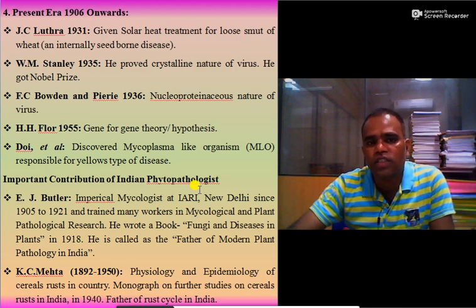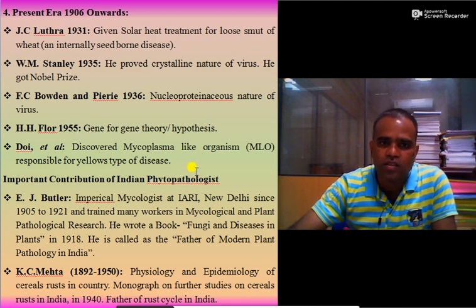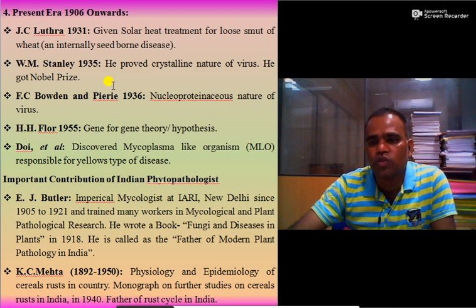Then W.M. Stanley in 1935 proved the crystallized nature of viruses and he got the Nobel Prize. So what is crystallization? It means viruses are crystallized, and they consist of two parts, that is protein and nucleic acid, and that contribution was very significant, and that is why he got the Nobel Prize.